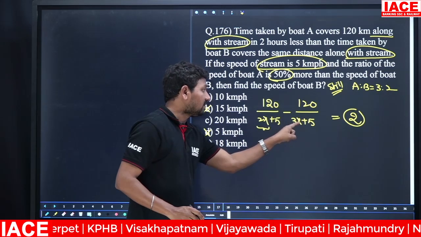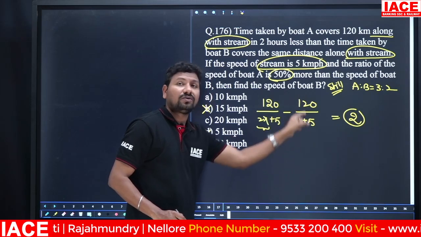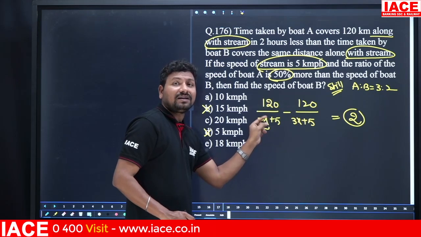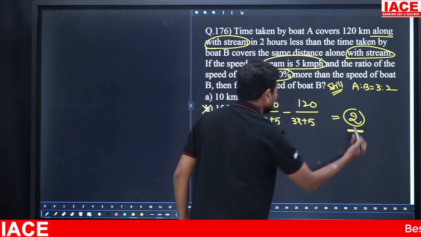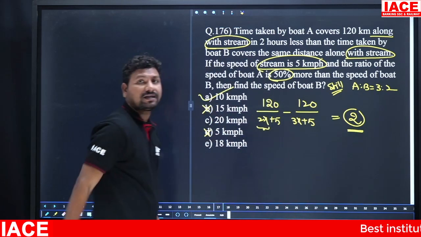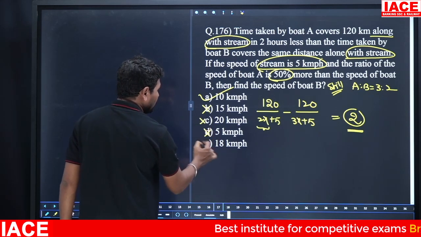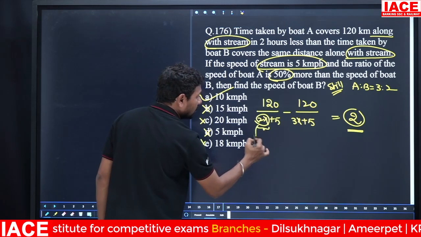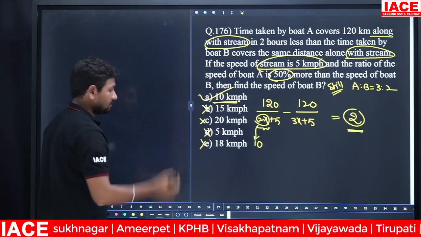Then x became 5 means here is 5 times 3 is 15, 15 plus 5 is equal to 20. 120 by 20 is equal to 6, and 120 by 15 is equal to 8. 8 minus 6 is equal to 2, LHS is equal to RHS. How many hours? 2 hours. That means the first option is exactly correct. Otherwise you can check C and E also; we are unable to get the answer with LHS equal to RHS. I substituted 10 as per the option because we need the boat speed.